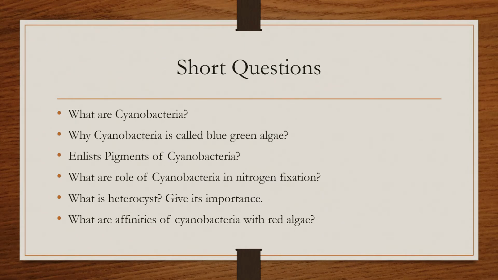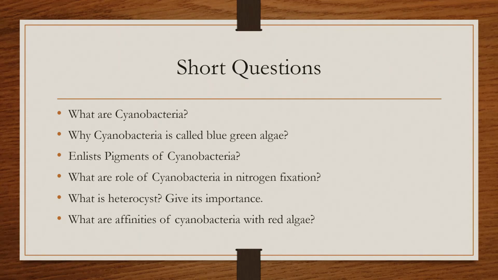The second question is, why is cyanobacteria called the blue green algae? It is a very simple question. You just have to tell the one reason why it is so called. It is called blue green algae because it has a blue pigment which is phycocyanin, and green because it is photosynthetic, and it also has chlorophyll. They also have characteristics similar to the algae, so that's why they are known as the blue green algae. This is the reason which you can give in this case.